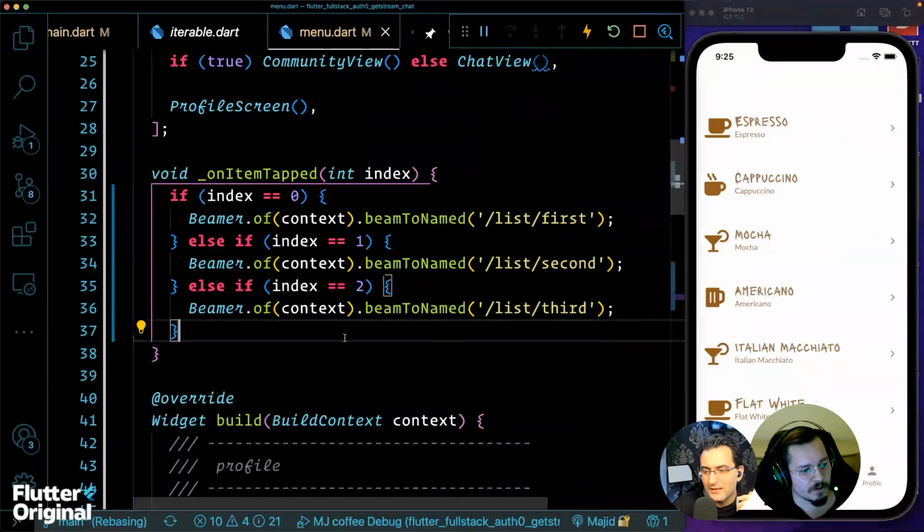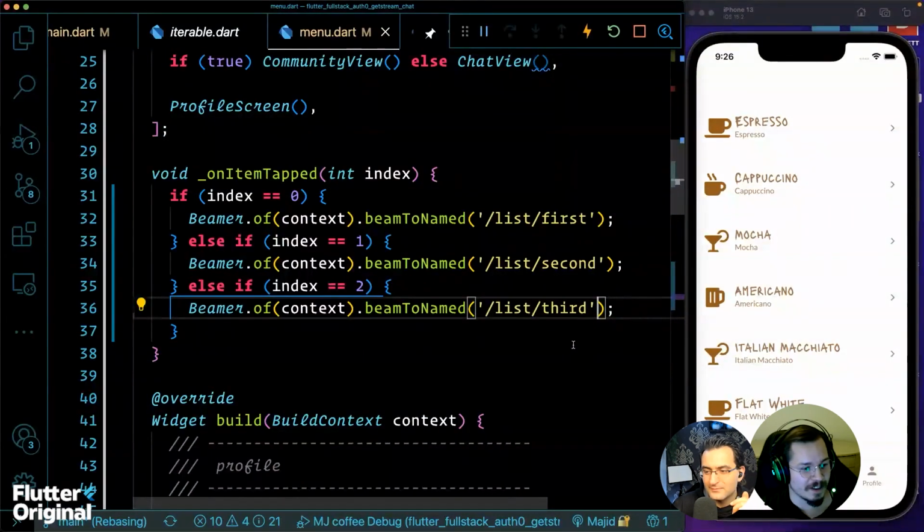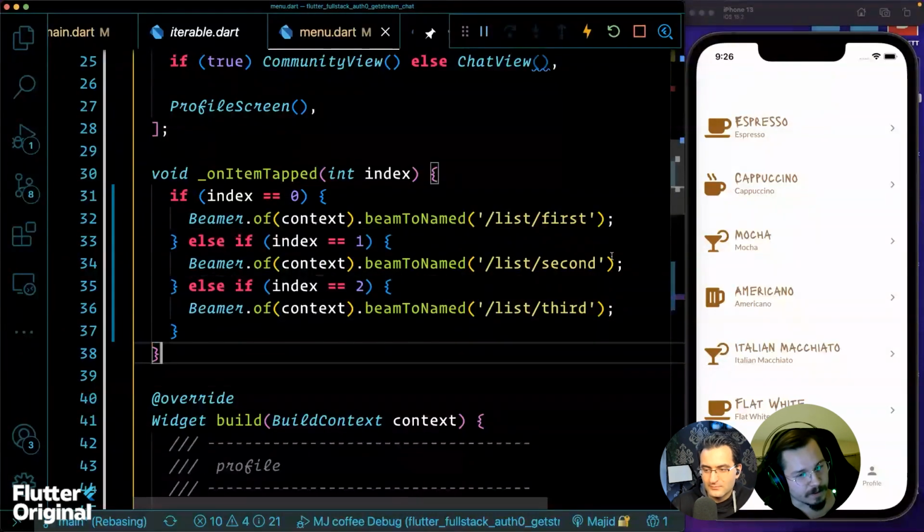But we're seeing the transition on the entire screen, and this is a great point. We don't want the entire screen to transition, but just the part above the bottom navigation. Why is the entire screen transitioning? This is because we're calling beamer of context. So we're getting the first beamer from the widget tree, and that is the root beamer, the beamer that we defined in the material app.router. So the root navigation is doing the navigation, and the root navigation is responsible for the entire screen. But we just want to navigate on that beamer that we put into the body.